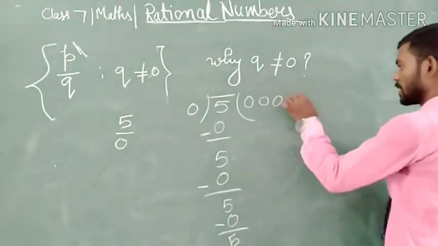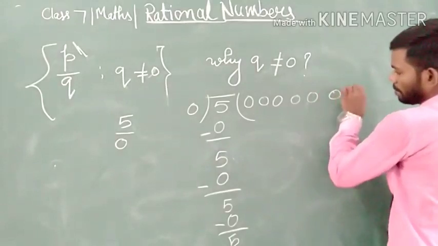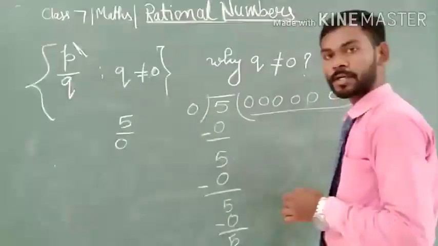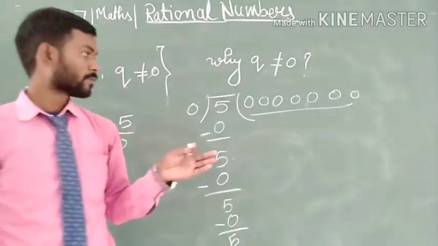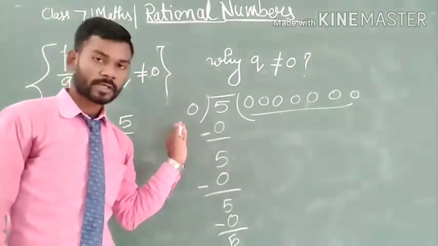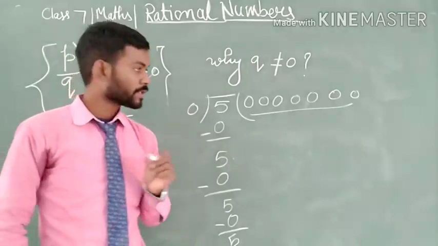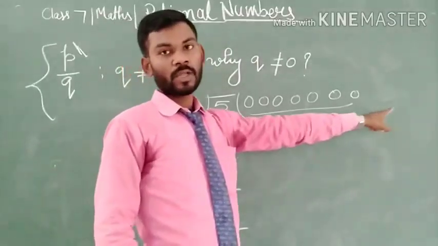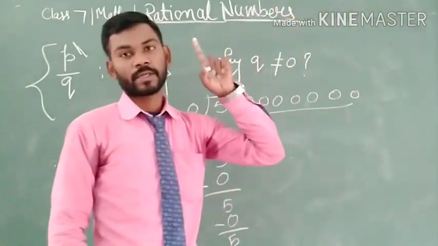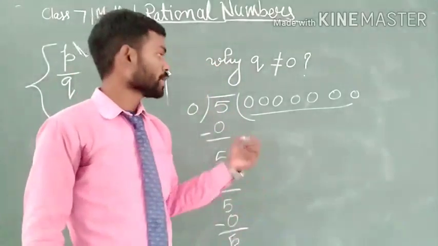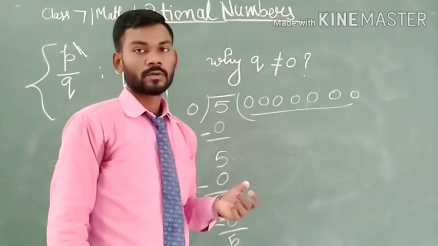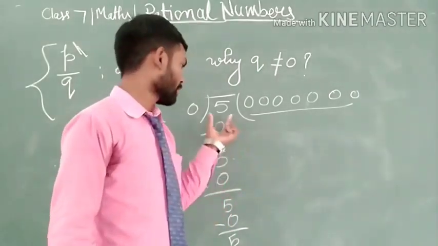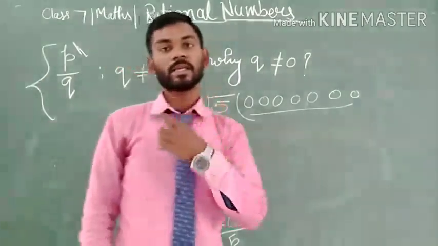So here we can see that 0 continuously increases any time when we read the table of 0, which means that it will continue to infinite times. It means we cannot divide 5 by 0 at any time.